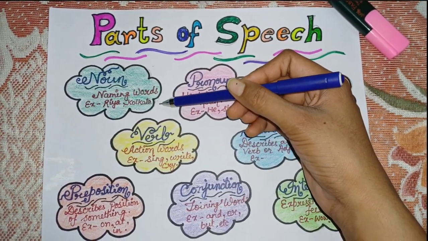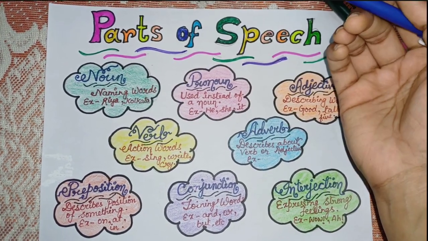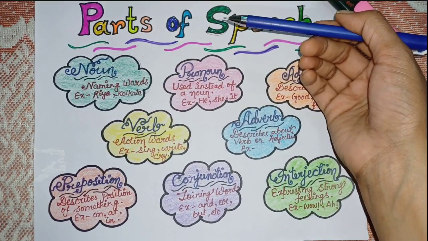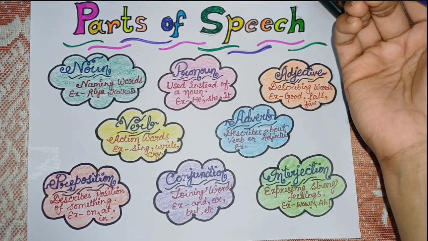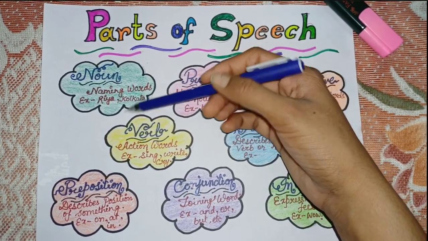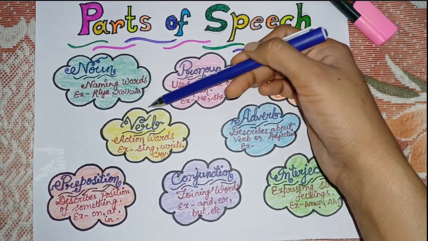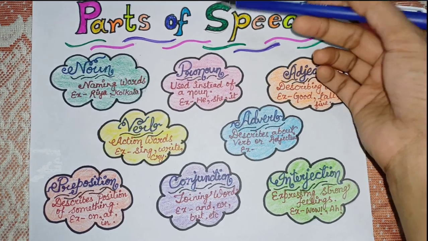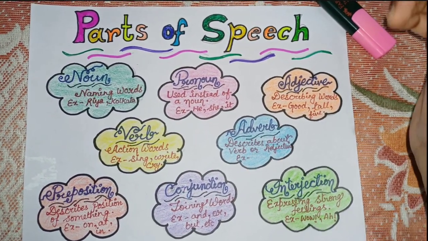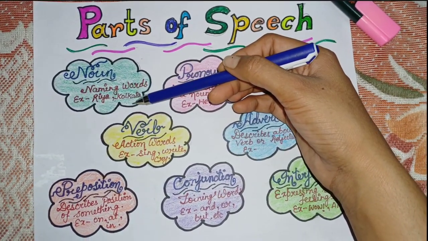So the first one is noun. What is noun? Noun is a naming word. It's the name of a person or animal or thing or place, name of whatever it is, name of someone or something or somebody. That is noun. For example, Riya is the name of a person. Kolkata is the name of a city. So the name of anything, somebody or something or some place is called the noun. So this was the first part of speech.